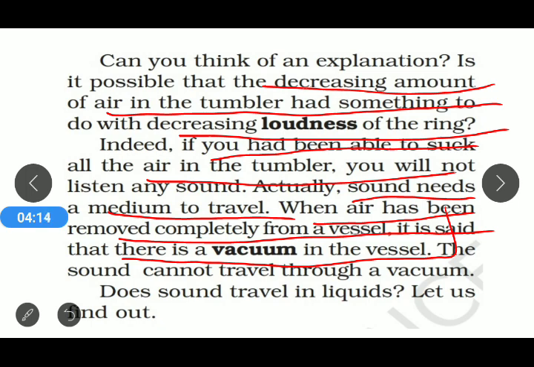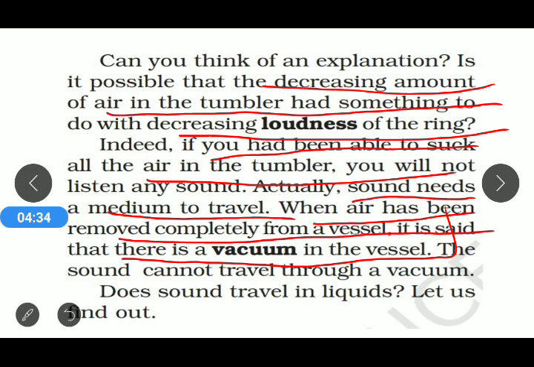So that's why the sound cannot travel through the vacuum. So we can conclude from this activity that sound needs a medium for propagation, or sound needs a medium to travel from one place to another. And the second thing is that sound cannot travel in a vacuum.